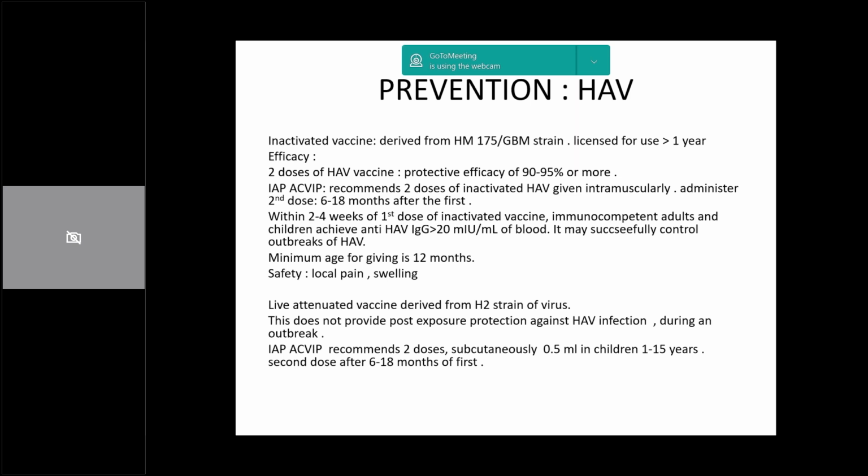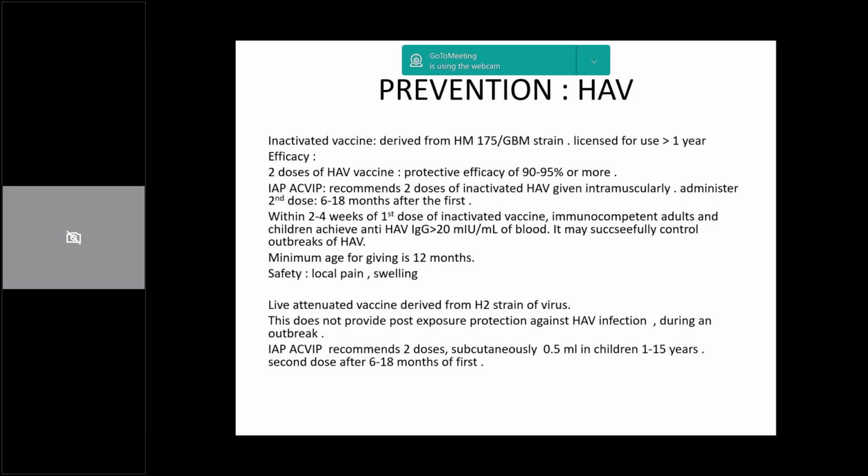So starting with hepatitis A, it is essentially an inactivated vaccine which is licensed for use above 1 year of age. As you know, 2 doses of HAV vaccine are recommended, and they have a protective efficacy of 90 to 95% or more. The median predicted duration of protection after 2 doses is actually 45 years.